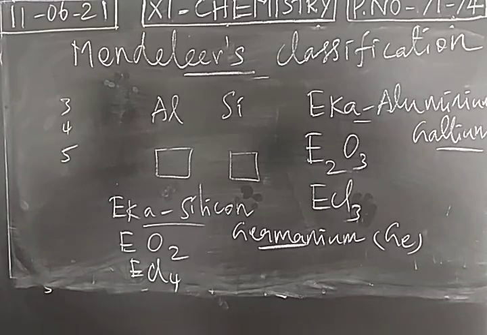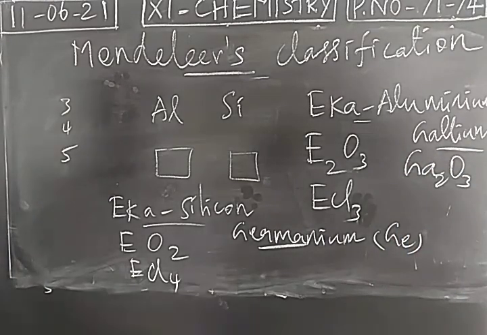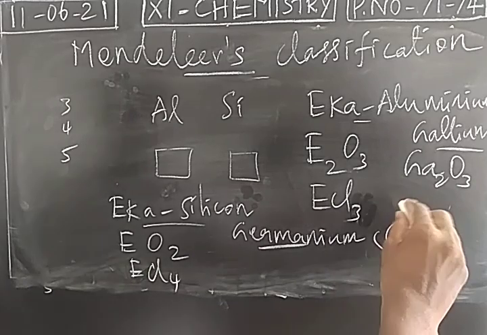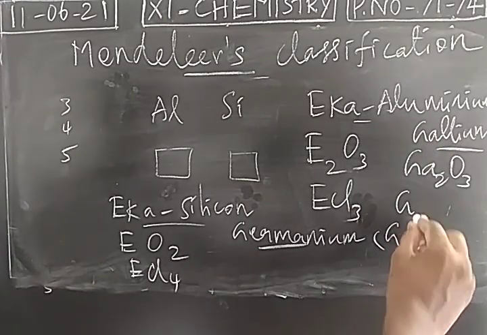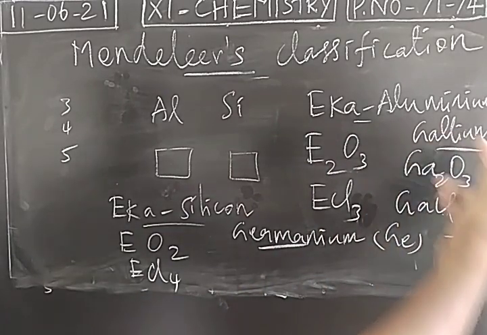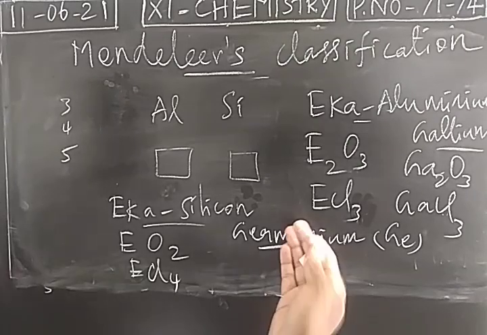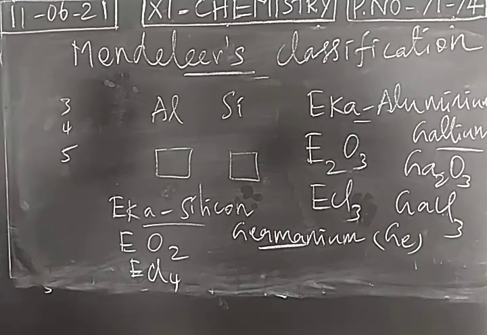After the proposal of Mendeleev's periodic table, scientists discovered gallium and germanium, and found the physical properties. What type of oxide is formed by gallium? Gallium is forming an oxide like this, Ga2O3. And the scientists found that gallium is forming GaCl3 type of chloride. Just to compare the formula proposed by Mendeleev and the actual formula of oxides and chlorides found by other scientists, both are exactly equal. So this is the next advantage.